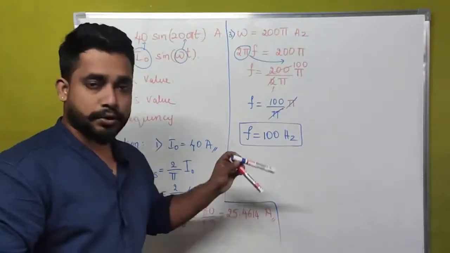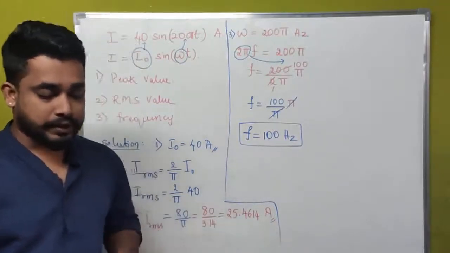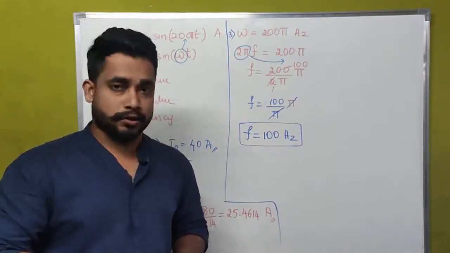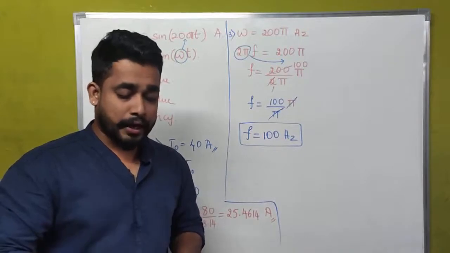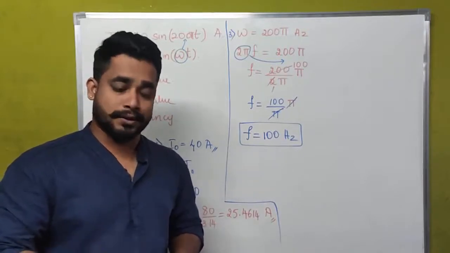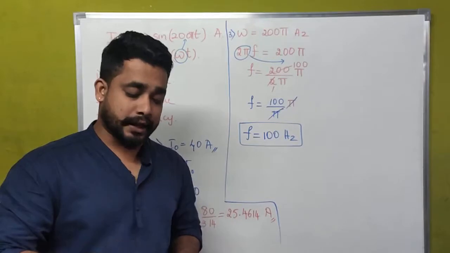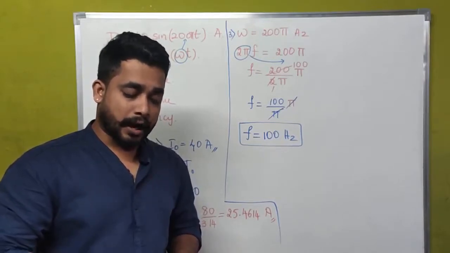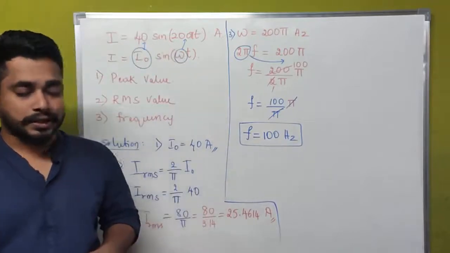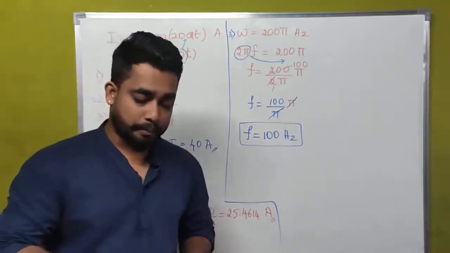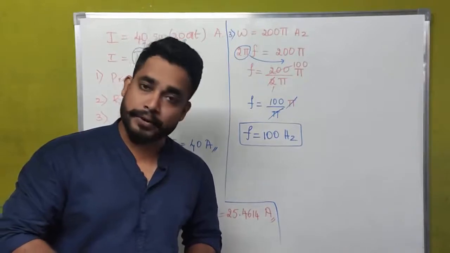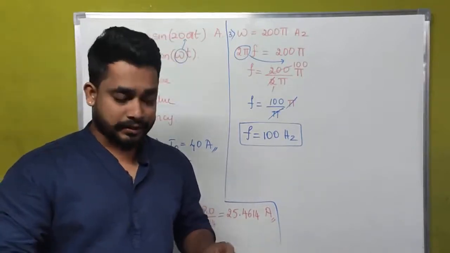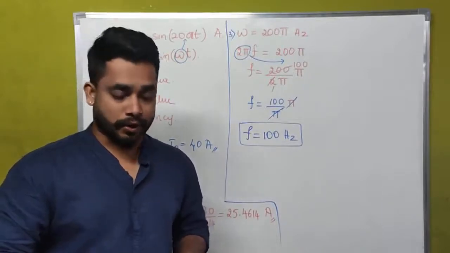Now I am going to solve another problem. A coil of negligible resistance is connected to an oscillator giving an output voltage V is equal to 200 sine 50 t. If the RMS value of current through the circuit is 0.9 ampere, calculate the frequency of the current and the self-inductance of the coil. This is the actual problem we are going to solve right now.